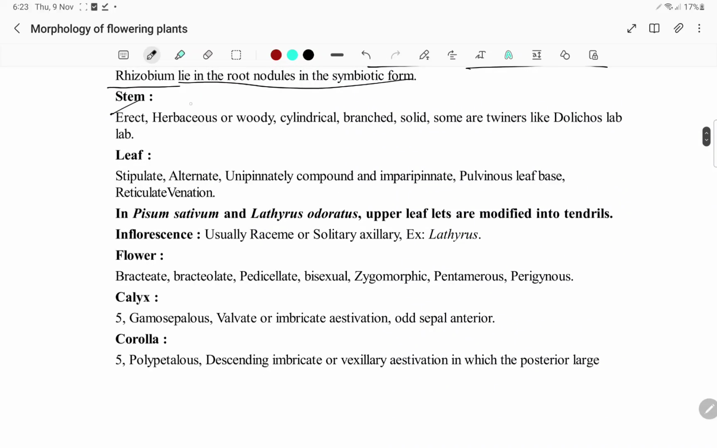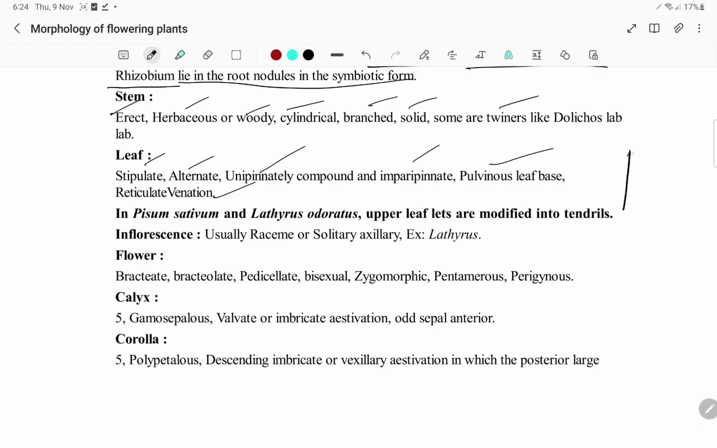The stem is erect, herbaceous, woody, cylindrical, branched, solid. Some are twiners like Dolichos lablab. Dolichos lablab is beans. Stipulate, stipules are present. Alternate. Even Malvaceae also has alternate phyllotaxy. Unipinnately compound and imparipinnate. Pulvinous leaf base, reticulate venation.